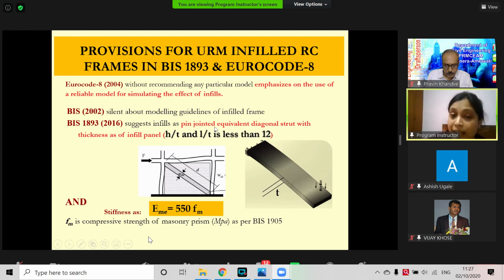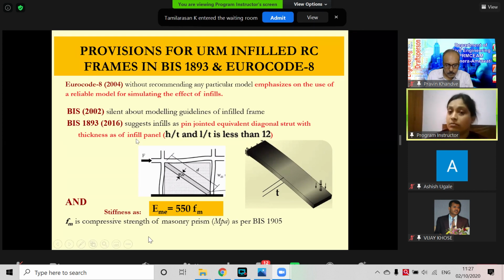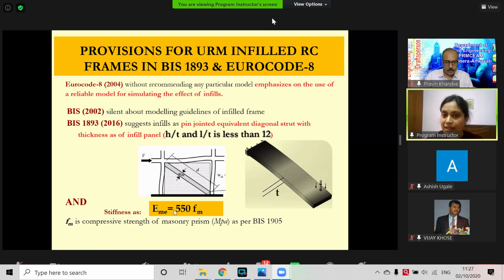That's why it says we have to model it with a pin jointed equivalent diagonal strut with a thickness of how much? Same as that of the original infill, right? But the code has given one caution that it should not be a slender infill.